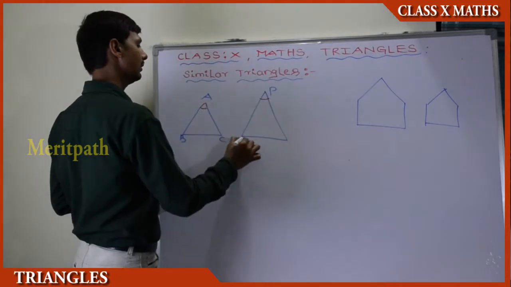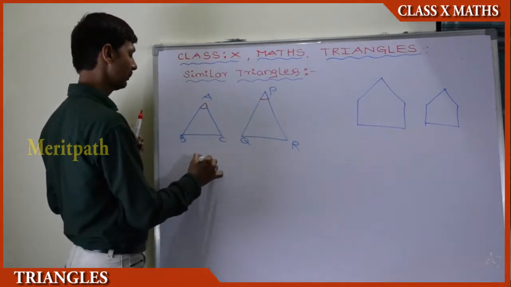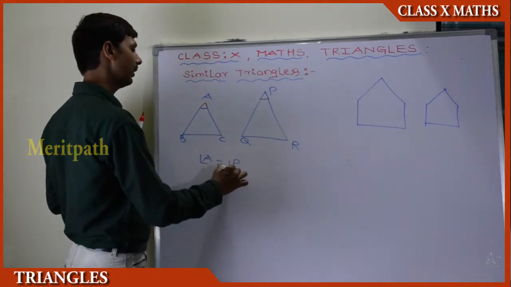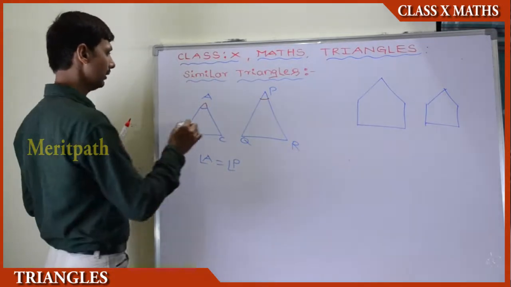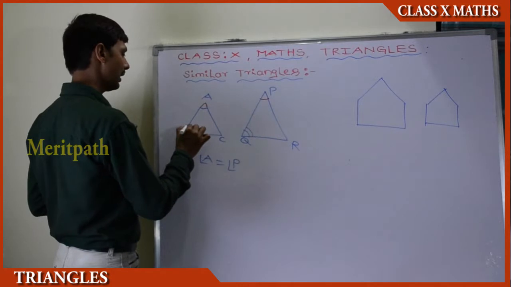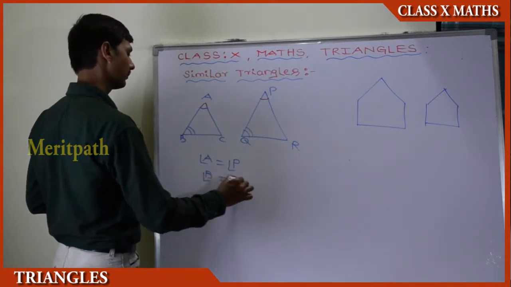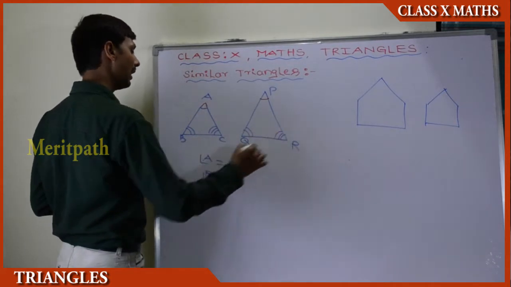The corresponding angles of the triangles are equal, that is angle A is equal to angle P, angle B is equal to angle Q, and angle C is equal to angle R.